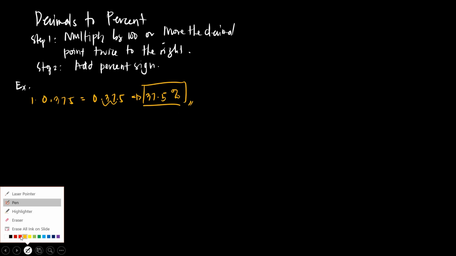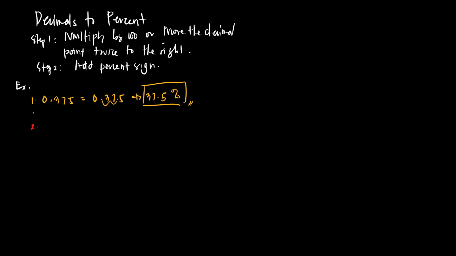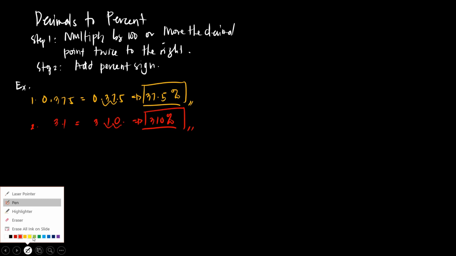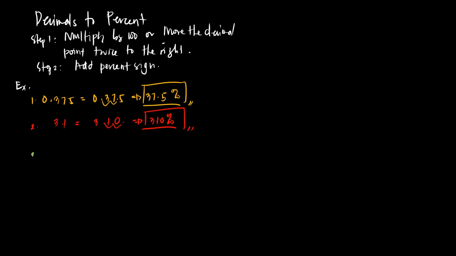Okay. Let's have another one. Let's have 3.1. So, move the decimal twice to the right. So, we have 3.1, 1, 2. So, you add a 0. So, we will have 310%.